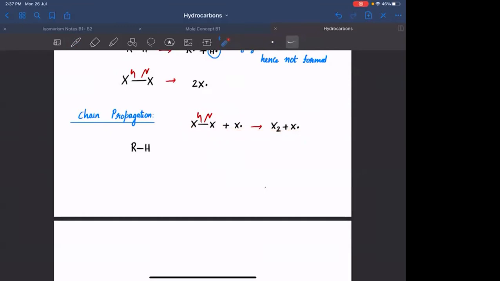These reactions may occur inside the container, because the X free radical can also collide with X2. It need not only collide with RH, right? But it is not generating any new product, so we will not write it. No need to write this. This is not making any change in the reaction, so I am not showing this. Is this clear?